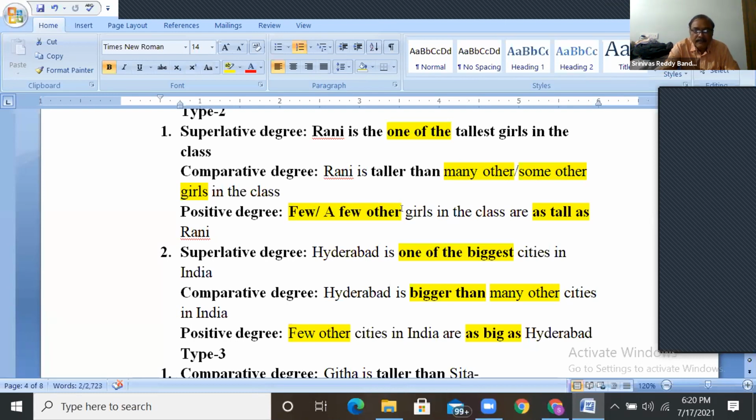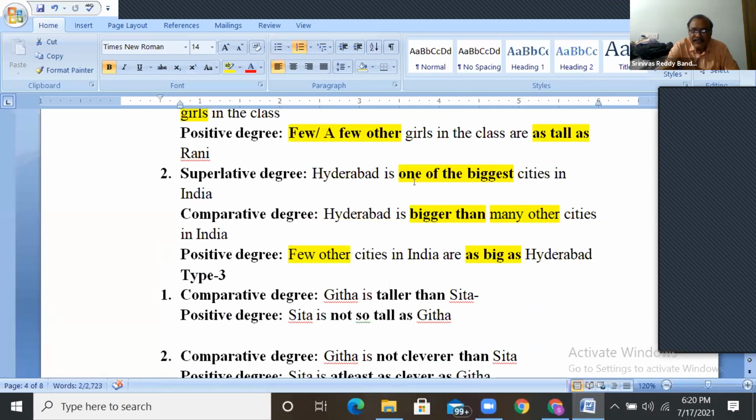Okay. Next, Hyderabad is one of the biggest cities in India. So what you can use here is bigger than many other cities. When it is many other cities, here it should be few other cities in India are as big as Hyderabad. This is the second type.